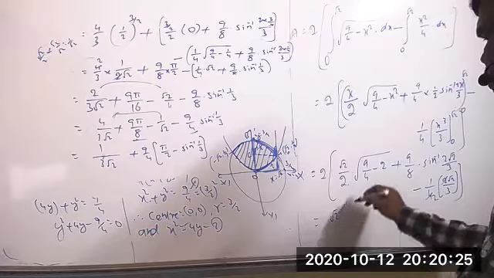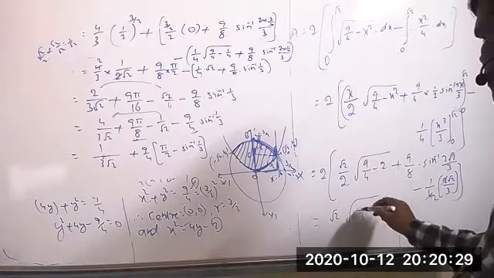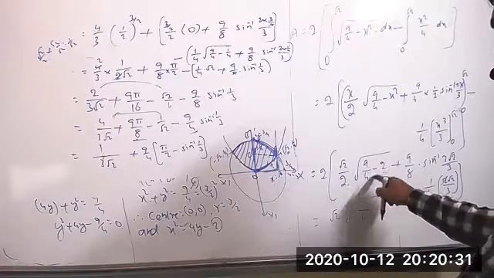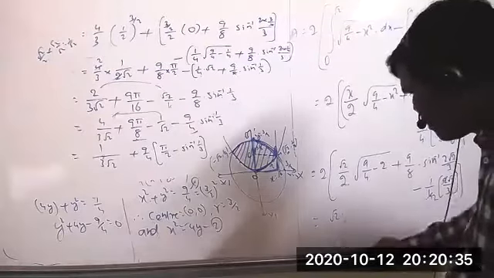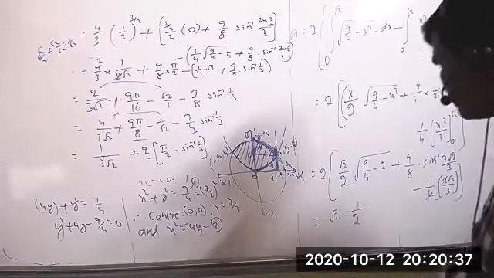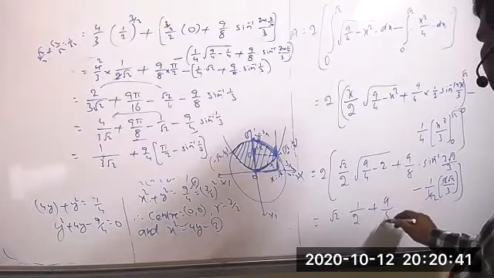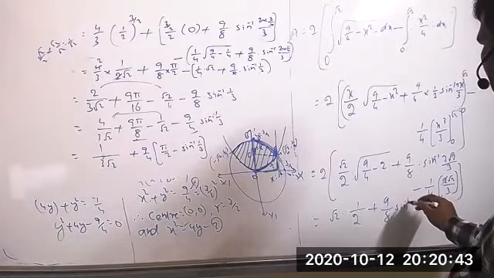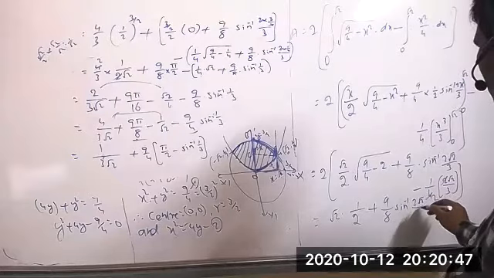So root 2 into square root of 4 LCM, clearly 9 minus 2 4s are 8, 9 minus 8 equal to 1. So clearly we get 1 by 2 plus 9 by 8 into sine inverse of 2 root 2 by 3.